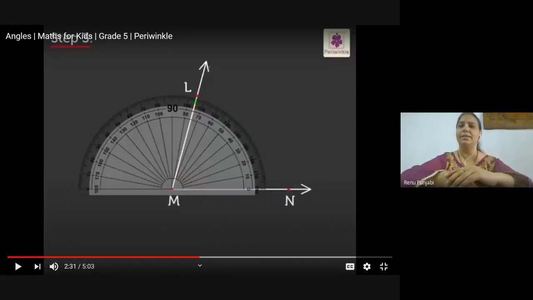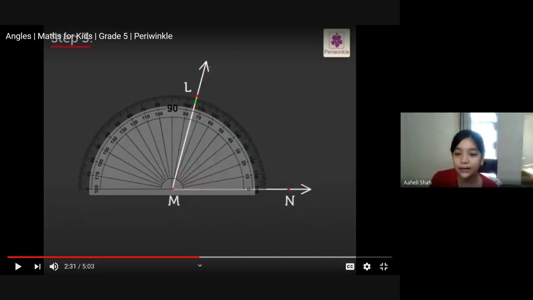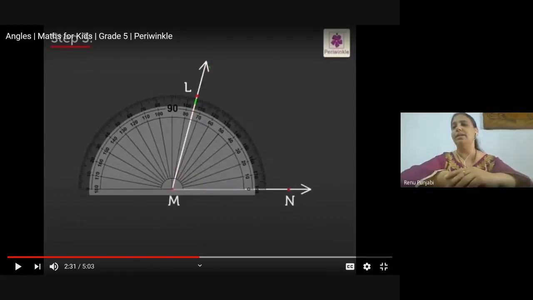Aheli, please explain. Acute angle is an angle which is less than 90 degree. Show with the other body parts. Where can you make an acute angle with your body parts?